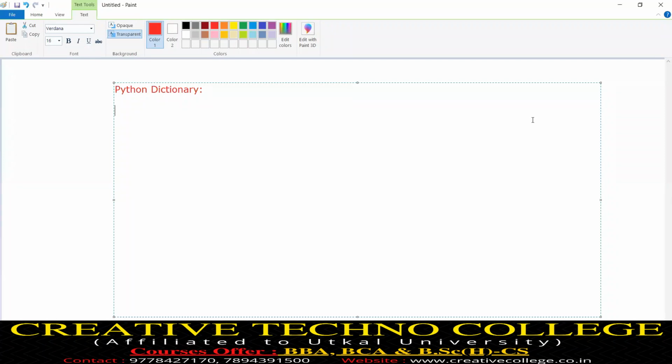List, set, and tuple are one type of collection.